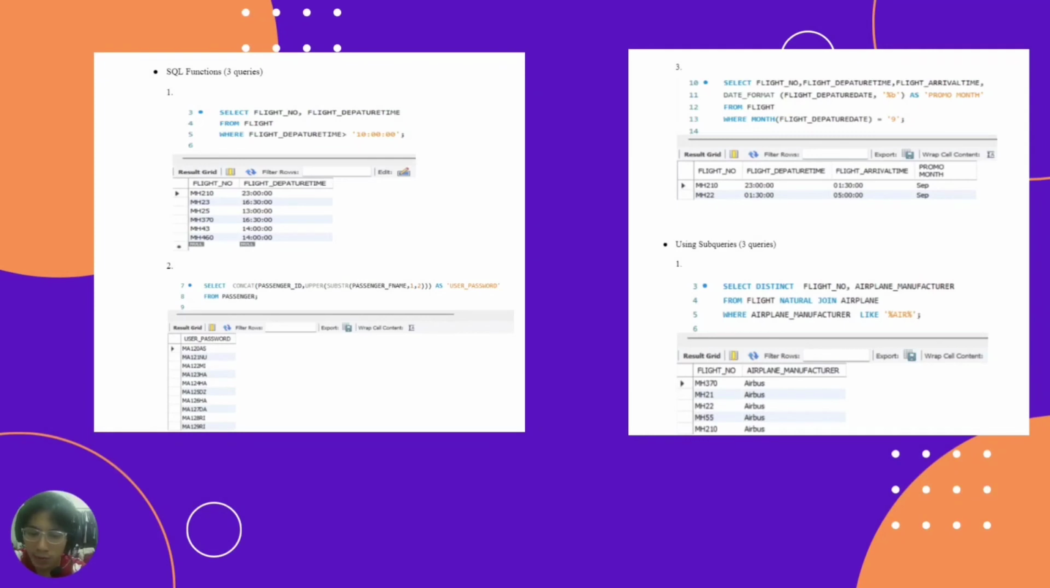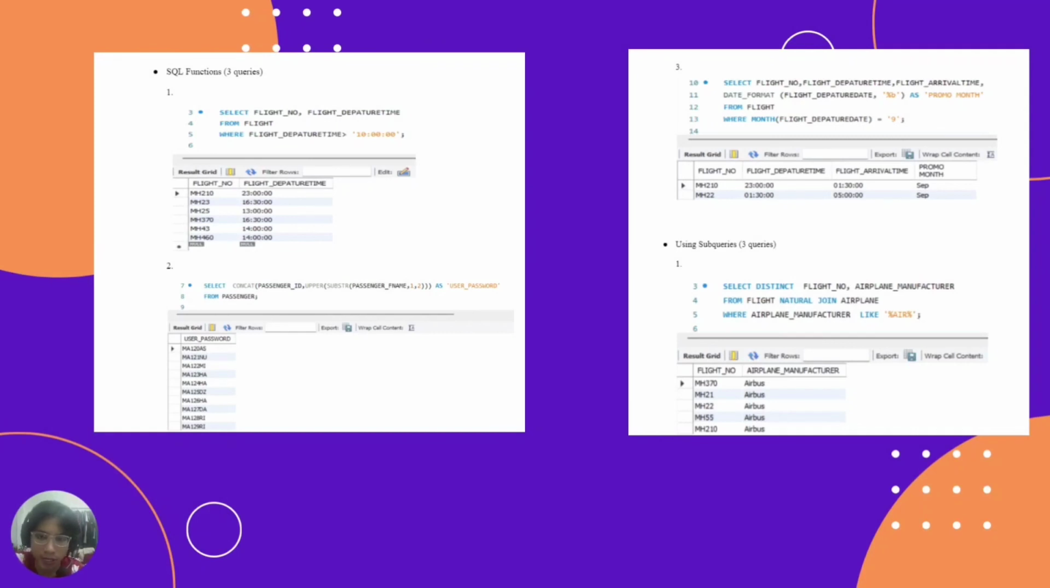And then the third one we can see is select flight number, flight departure time, flight arrival time, and then the flight departure date as a promo month where the month is September. So the month of September will be the promo month. So there are two. And then the last one is using subquery.